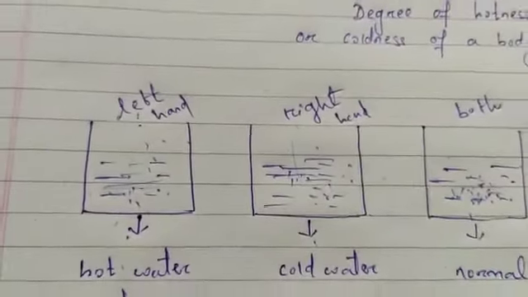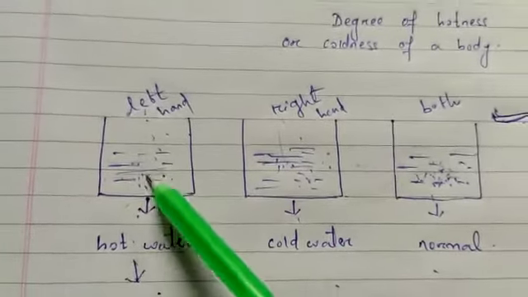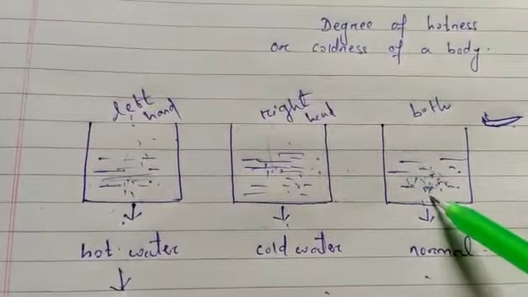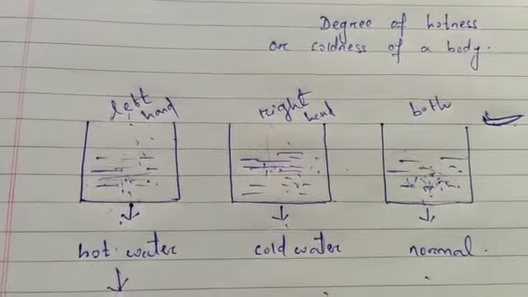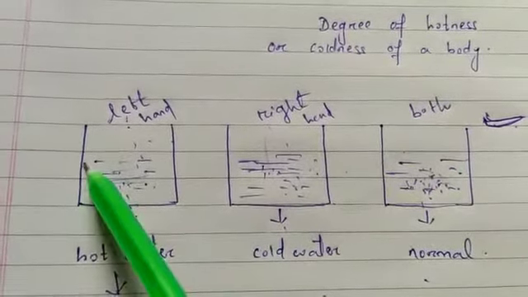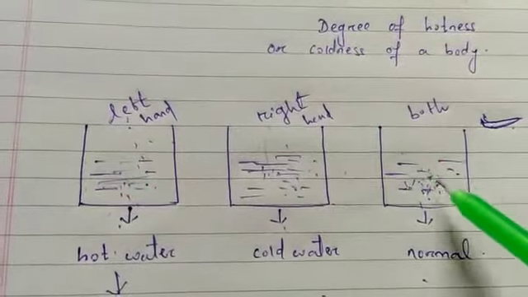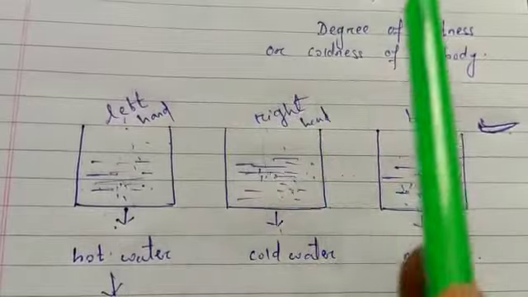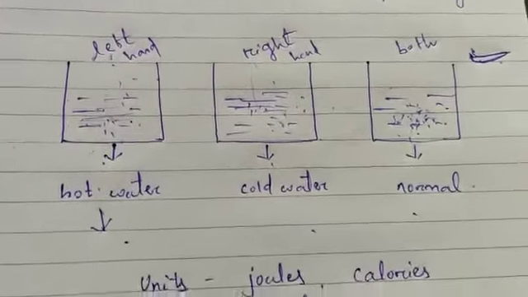Here also the same case was there. When you were feeling it very hot, and suddenly you come to the normal condition and compare, here it had a very high temperature, but in that case the temperature was not so high. So heat flows from high temperature to low temperature.